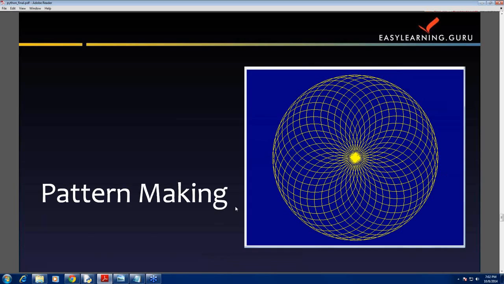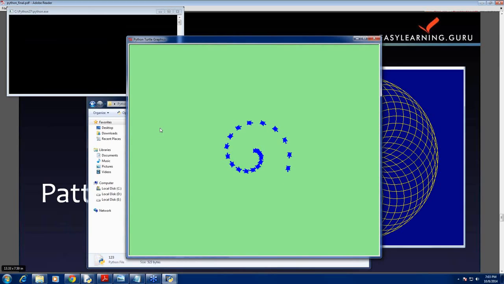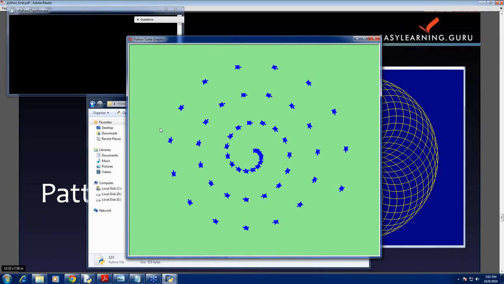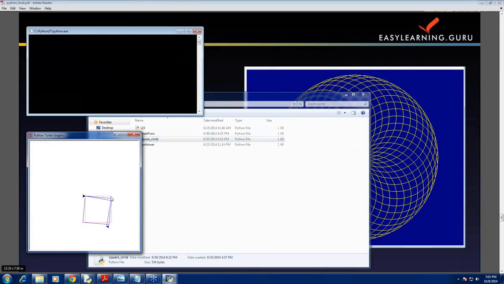Pattern making. Let's have some fun with Python by making interesting patterns using simple codes. See some examples of this. See here, I'm drawing on a green background, and I'm drawing a turtle spiral shape. And I can draw other things, like a circle with the help of squares.